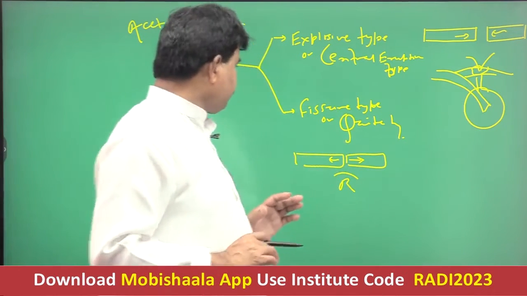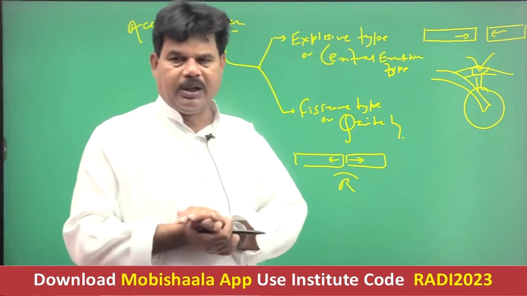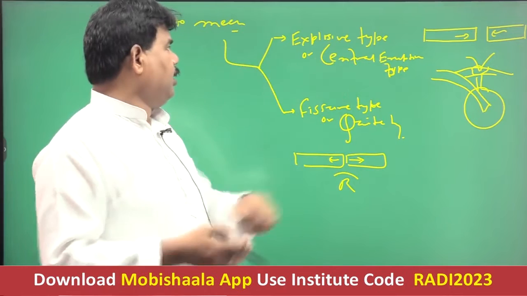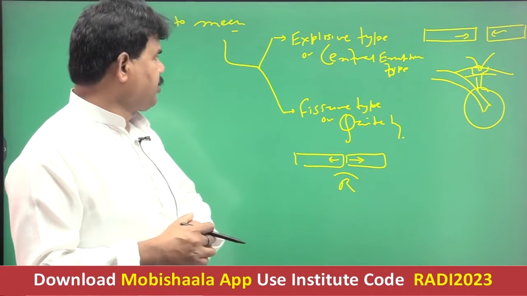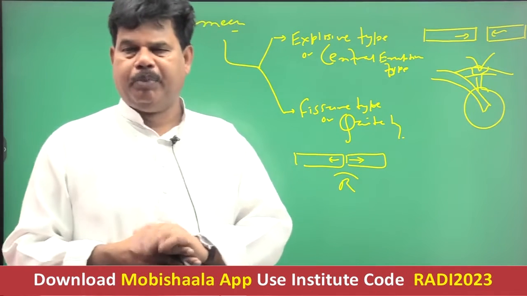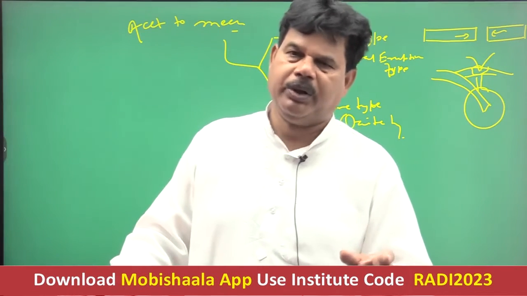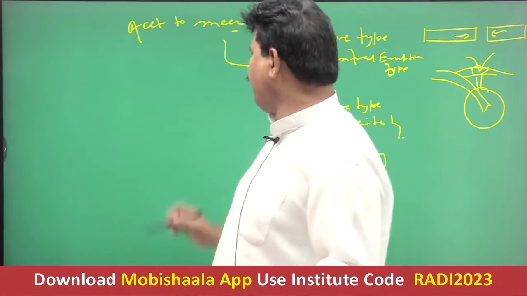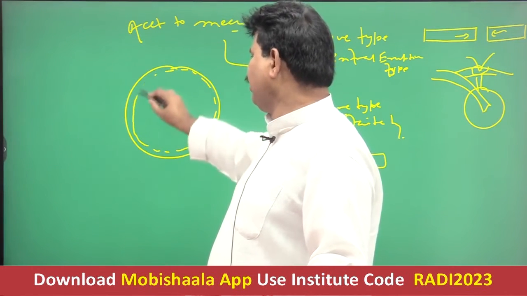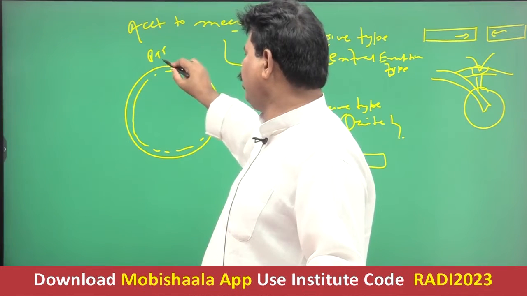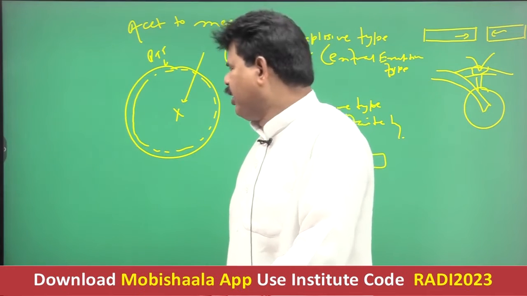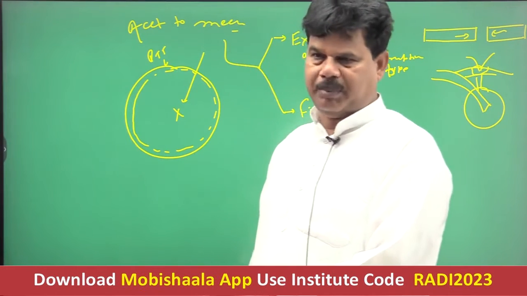These are examples of fissure type of volcanic eruption. So on the basis of plate tectonic theory, we can categorize whether the volcanic eruption is of explosive type or of fissure type. But one important point: plate tectonic theory is capable of explaining the tectonic phenomena which occur along the marginal part of the plate, that is the edge of the plate. Here you can apply plate tectonic theory. But you cannot apply plate tectonic theory to explain the tectonic phenomena which occur in the interior part of the plate.